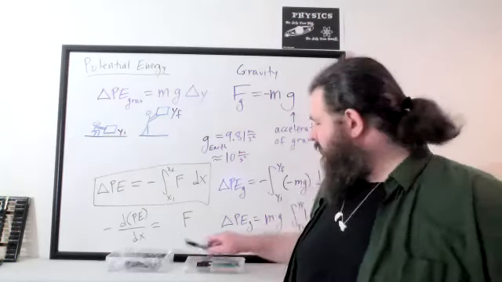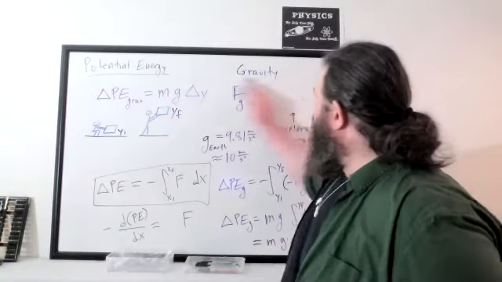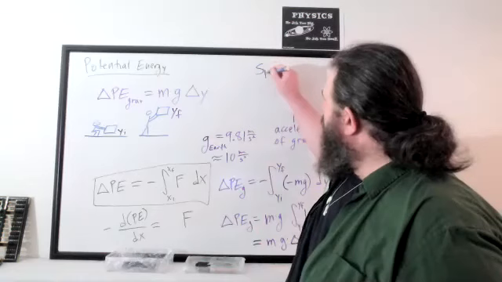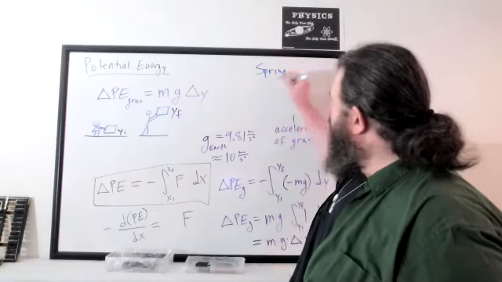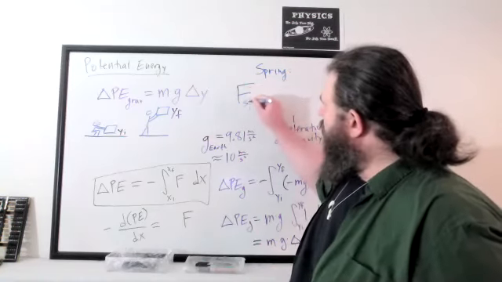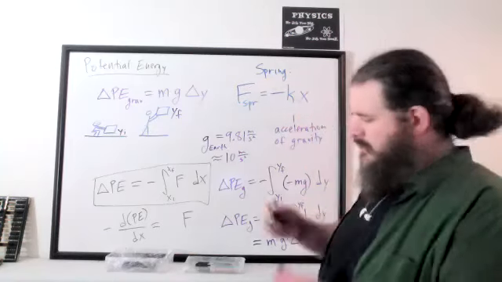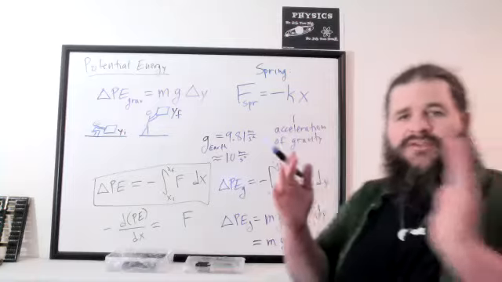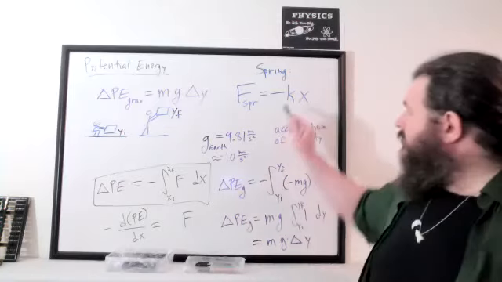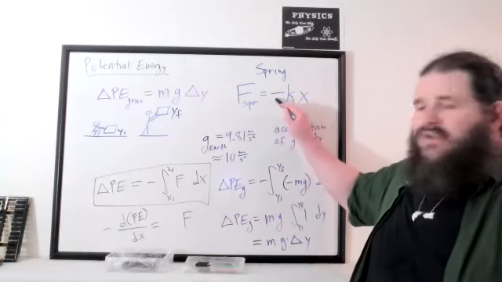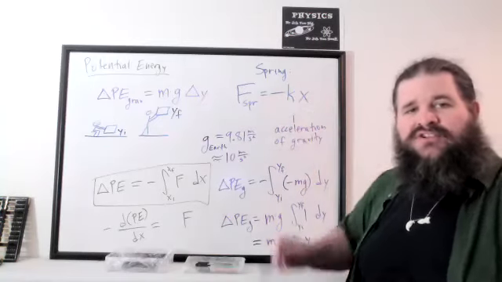And one challenge I want to give you, try doing the same thing with a spring. For a spring, I'll give you the starting point that the force of the spring is negative k times x, where x is how far the spring is stretched or compressed, k is a constant representing how sturdy the spring is, and the negative sign is just because the force is in the opposite direction of x.